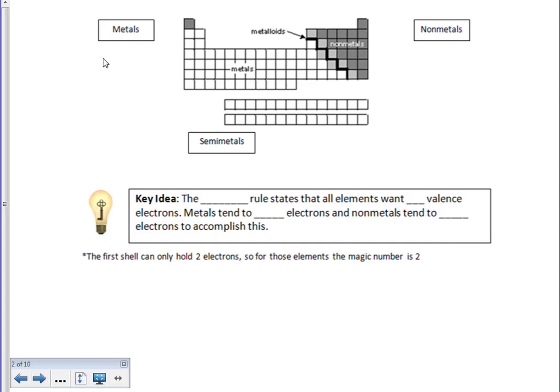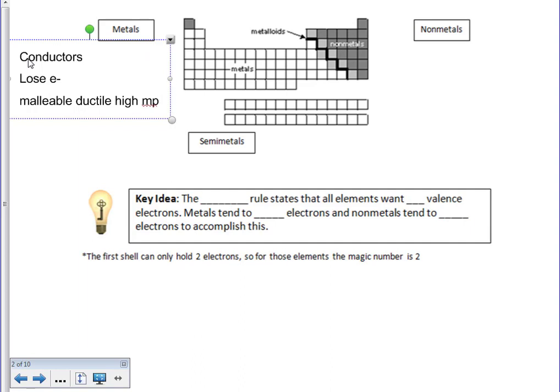So when we look at our metals, some characteristics that we know metals have is that they are conductors of electricity. We know that they lose electrons. Since they lose electrons, we know that they become positive ions. We know that they can be malleable, we know that they can be ductile, and we know that they have a high melting point and boiling point due to some of their characteristics. So just to clean that up, they form positive ions.